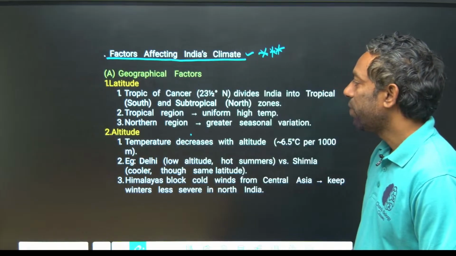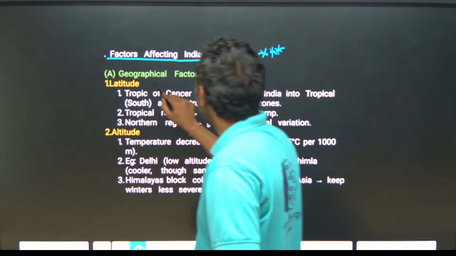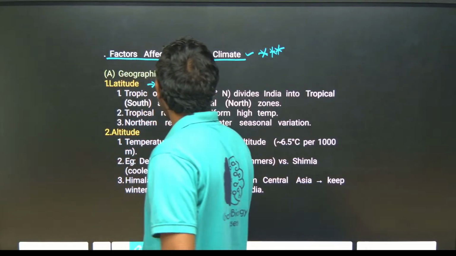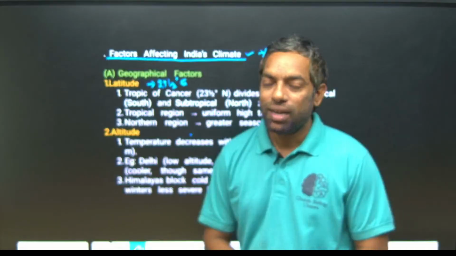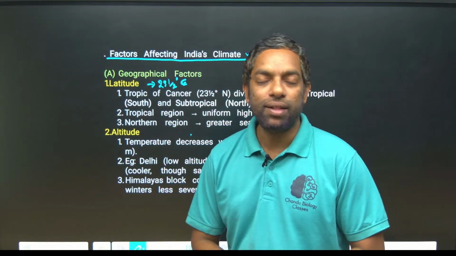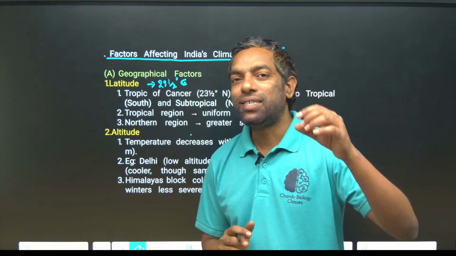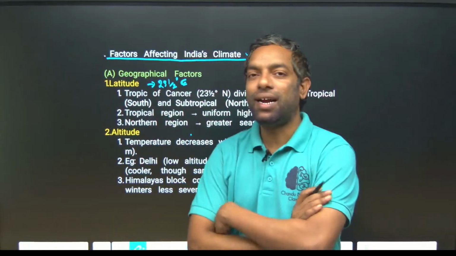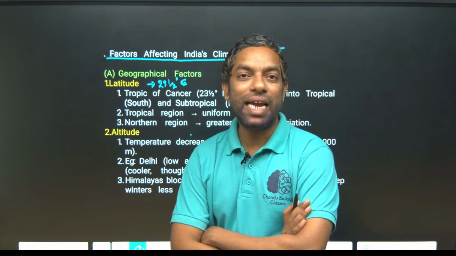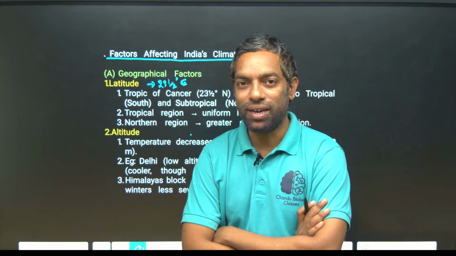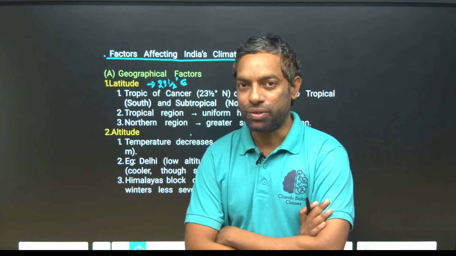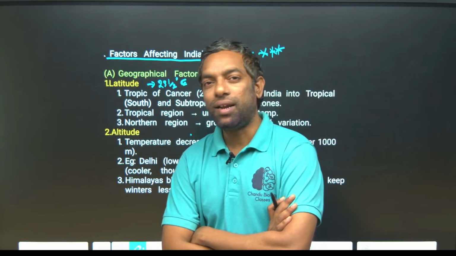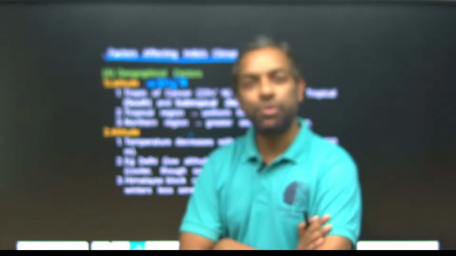First, as I told you, latitude. India lies around the 23.5 degree latitude, the Tropic of Cancer. The geographical area where India is located, the latitude has the most impact, which is tropical latitude. India mainly falls between 4 degrees to 37 degrees north latitude and 68 to 95 degrees east longitude. This latitude and longitude is a reason for the monsoon type of climate.